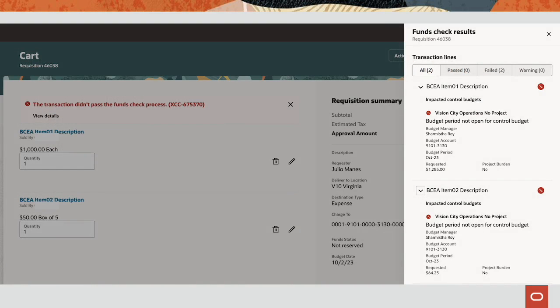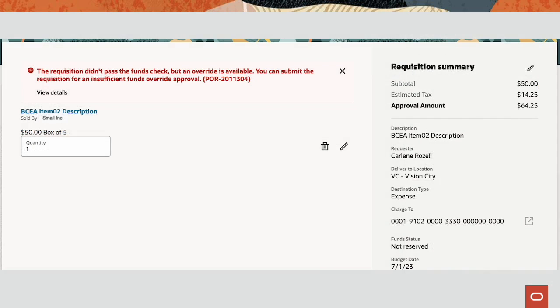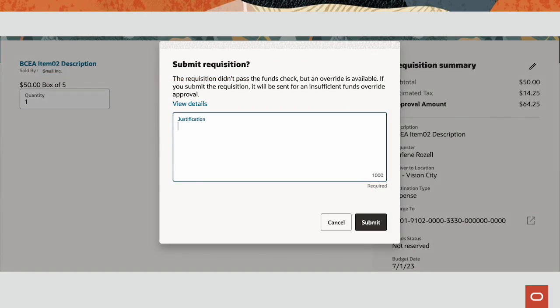You now have the ability to review the details of Funds Check results on your requisition, including details for both failures and warnings. In the event of a Funds Check failure, if an override request is available, you will now be alerted. You can then request an override and provide a justification to the budget override approver.